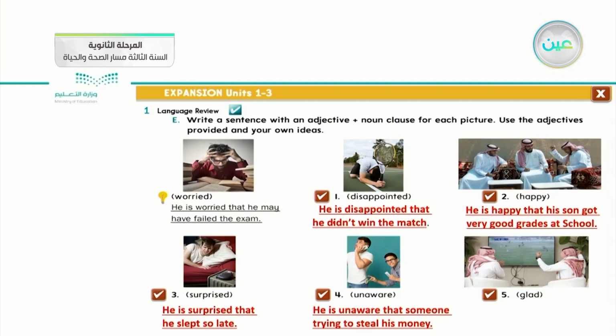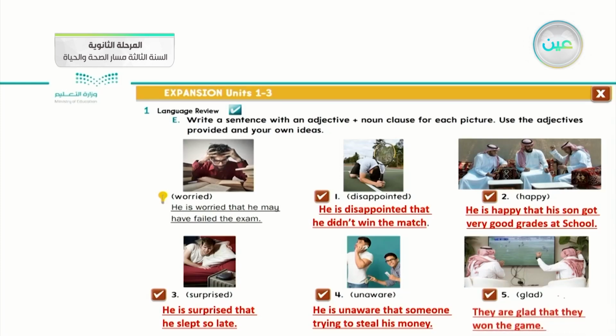The last question is glad. What do you think it is? We can say they are glad, which is an adjective statement. So why are they glad? That they won the game. The first part, as I mentioned, is an adjective statement, and the second one is the noun clause.